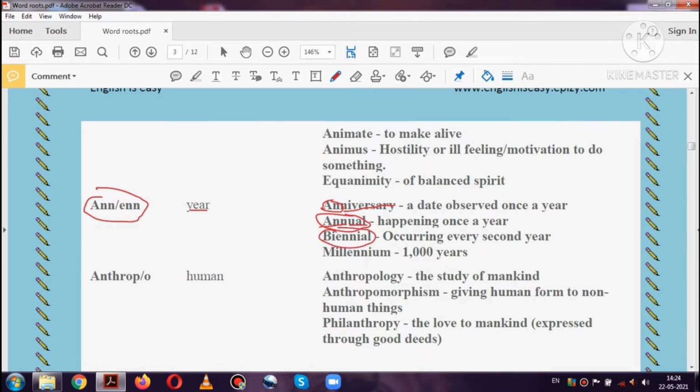Here bi means two, so anything which happens every second year is known as biennial. The next word is millennium. Here milli means 1000, so millennium means 1000 years.